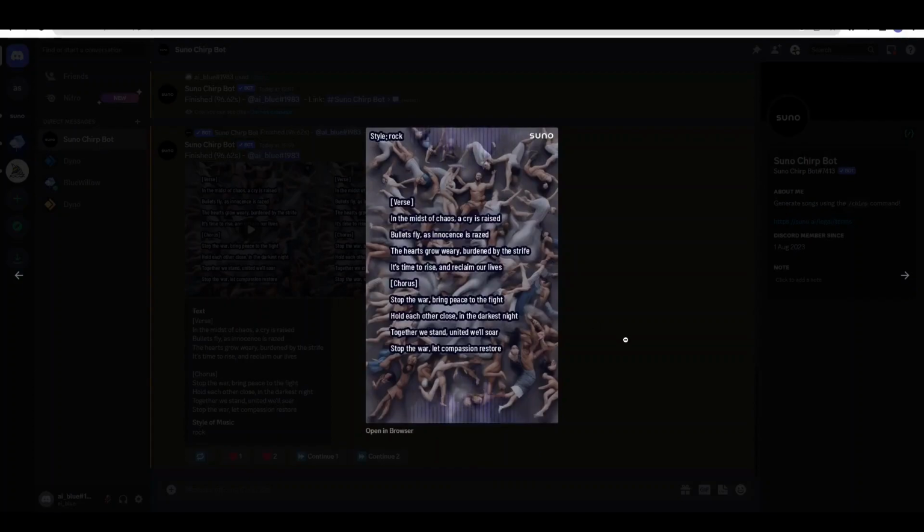In the midst of chaos, a cry is raised. Bullets fly as innocence is raised. The hearts grow weary, burdened by the strife. It's time to rise, to reclaim our lives. Stop the war, peace to the fight. Hold each other close in the darkest night. Together we stand, united we soar. Stop the war, let the passion restore.